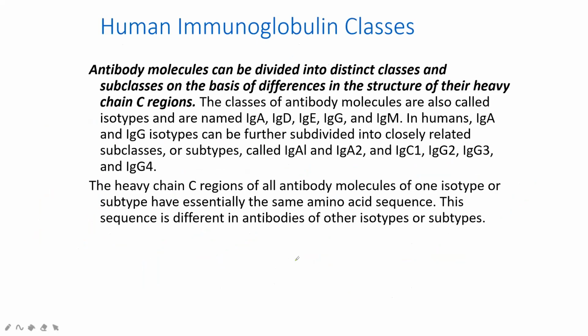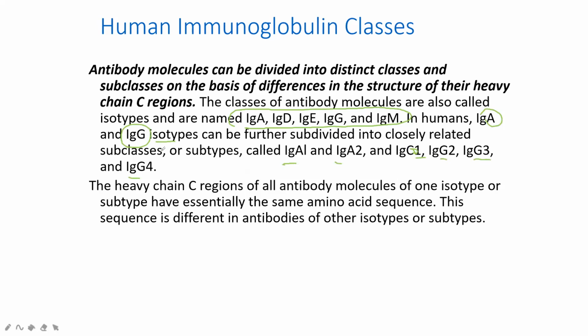This is about the classes. No need to repeat again; all of them are the same classes here. The important thing is that IgA and IgG, these two antibodies, also have further types, like IgA1, IgA2, and IgG1, IgG2, IgG3, IgG4.